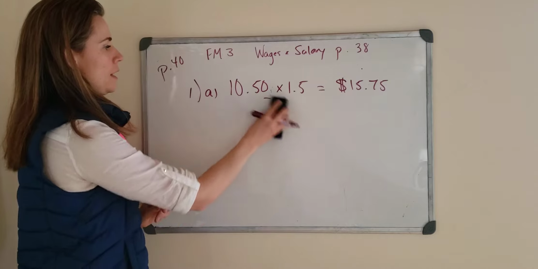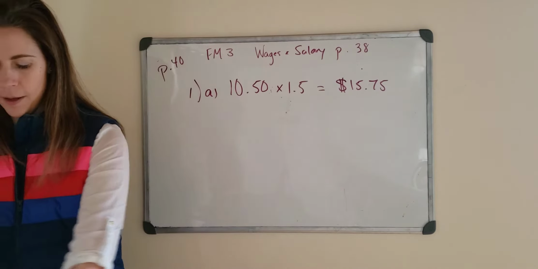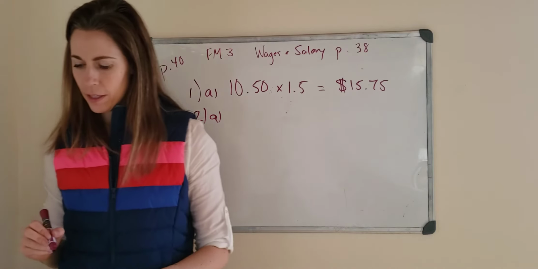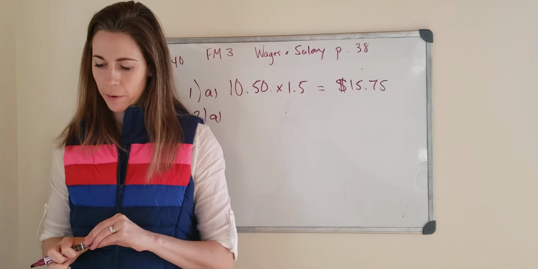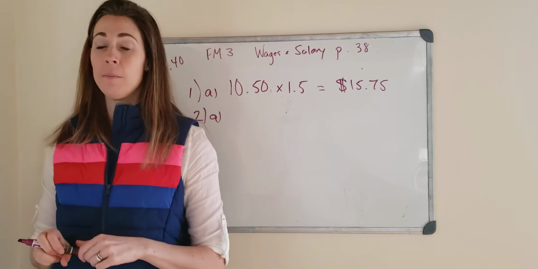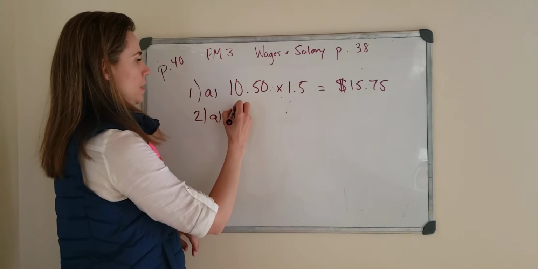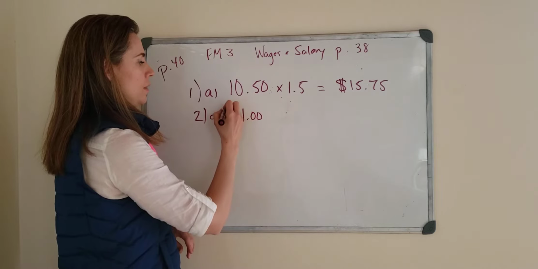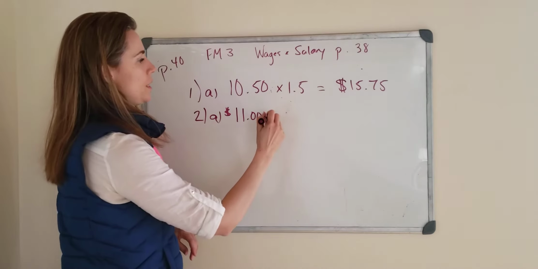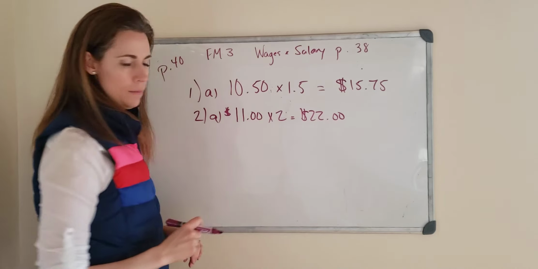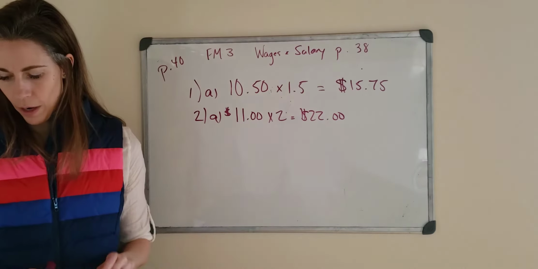All right, let's go ahead and do 2A. It says, calculate the double time rate for each of the following hourly wages. Double time is nice, because what that means is you get double the pay. So for 2A, the regular was $11 per hour, and if it's double time, pretty easy, you multiply it by 2, $22 would be the rate.